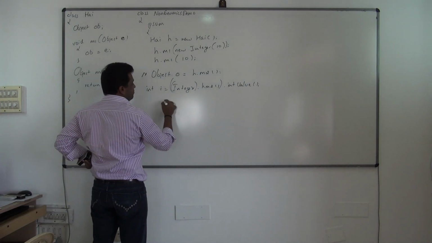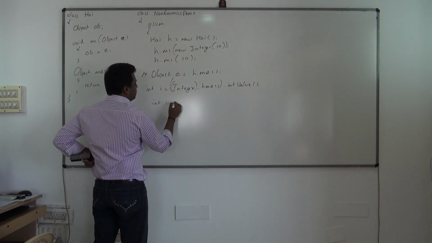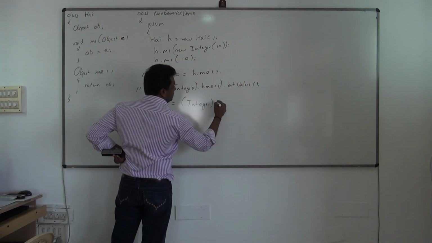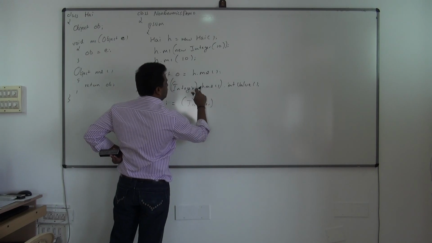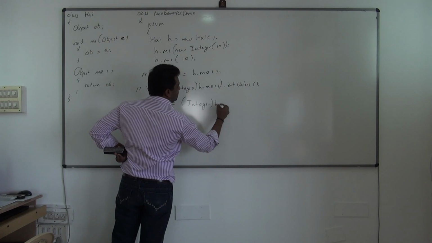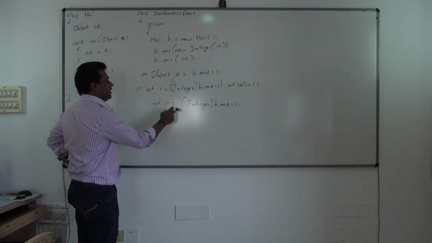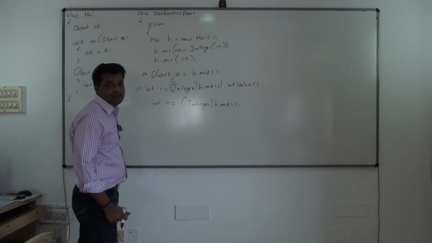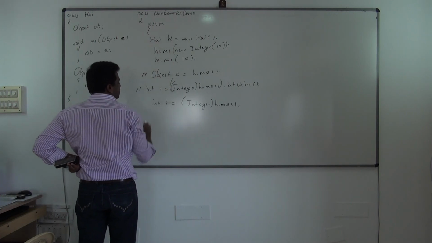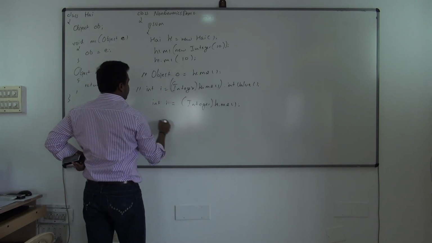Or the other way is, because of autoboxing, directly I can write int i is equal to Integer, I can call h.m2 and typecast it. The return type I can directly assign to Integer. Fine. So this is one object. Let us name this object as h1.